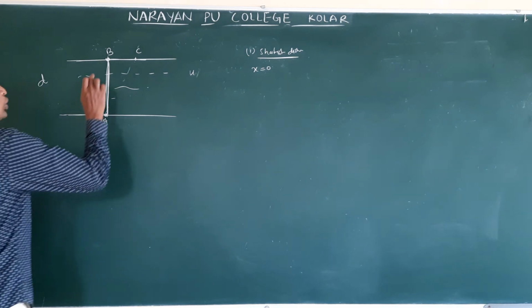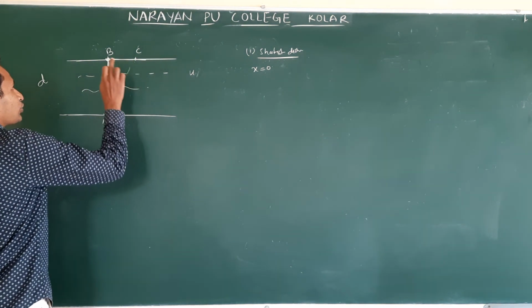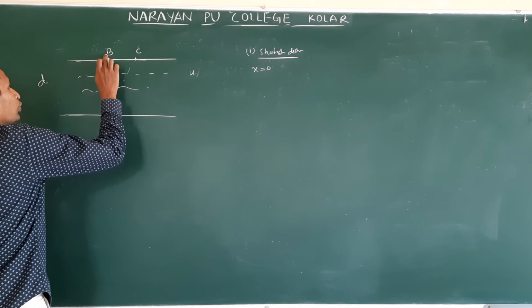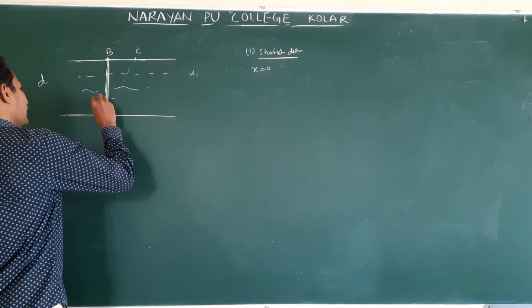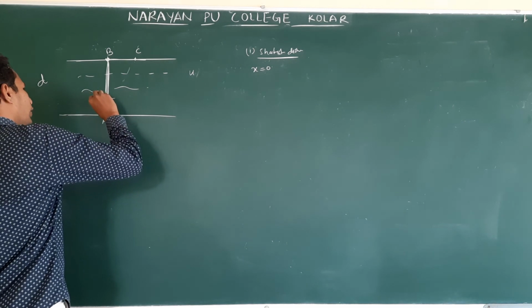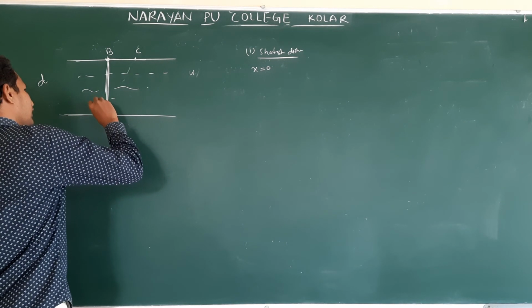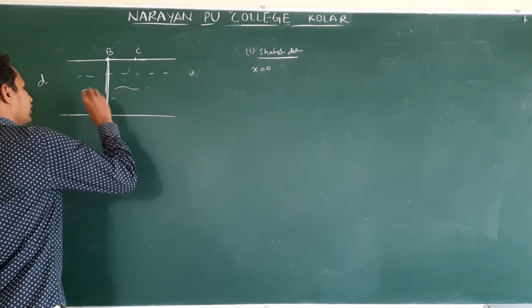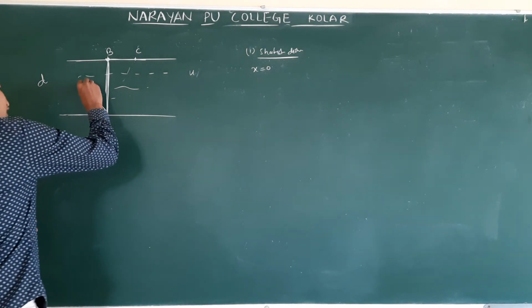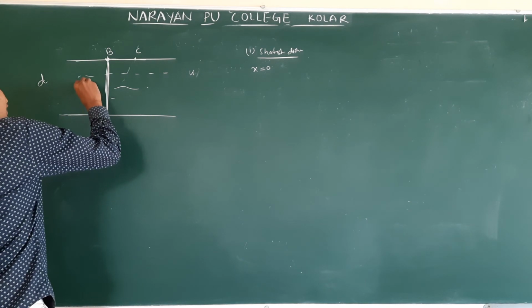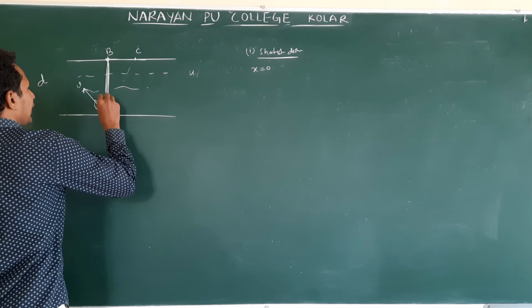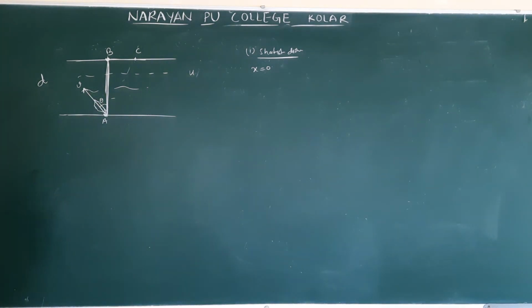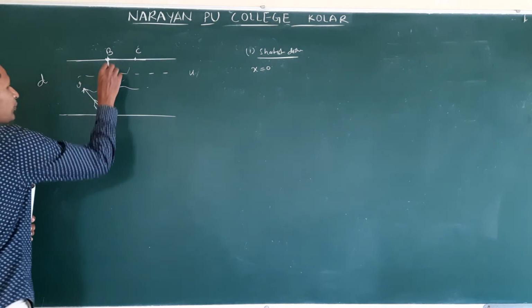Clear? Now, the first question: to reach this point B by the shortest distance, in what direction does he have to start? I already mentioned, the boat has to start in this direction. This is the swimmer velocity, or person velocity or boat velocity, whatever it is, he has taken as P. So he has to start at angle theta with respect to the displacement, or normal to the bank.